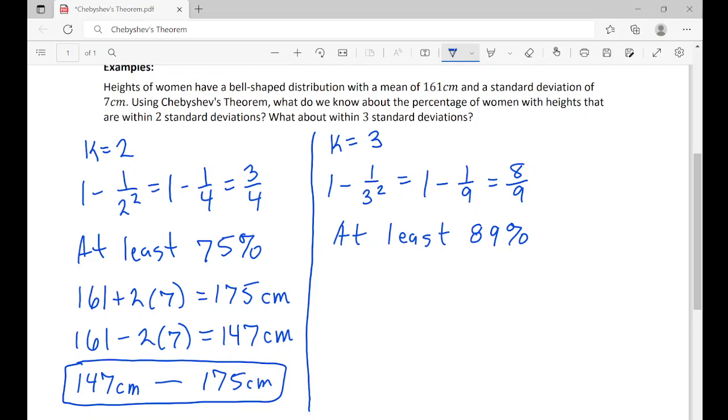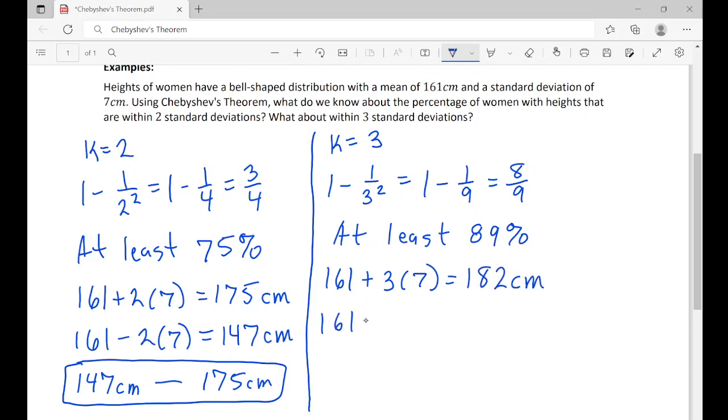But let's figure out what the actual measurements are for 3 standard deviations. So like before we did plus or minus 2 times the standard deviation, this time we're going to do plus minus 3. So 161 plus 3 times 7 is going to give us 182 centimeters.